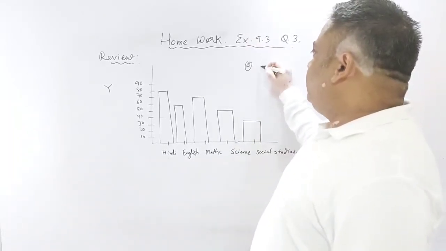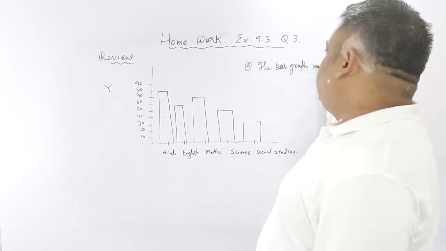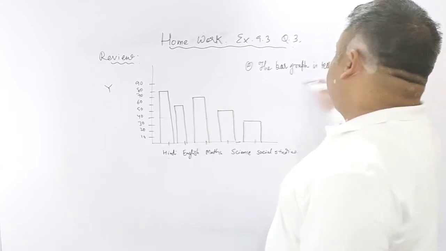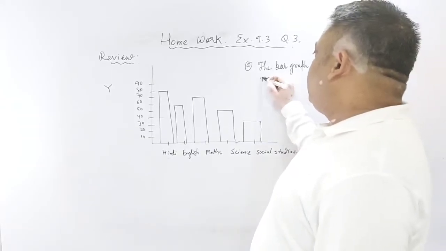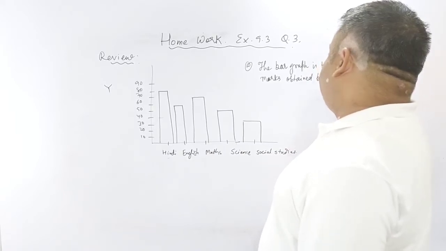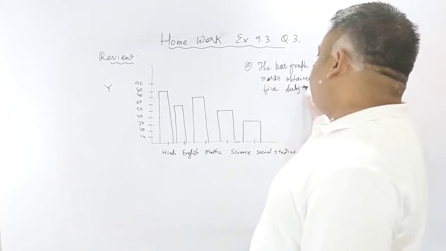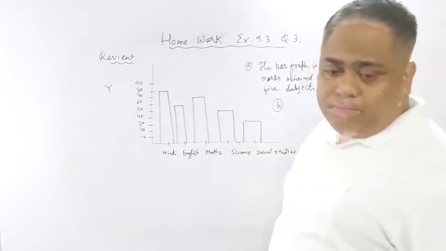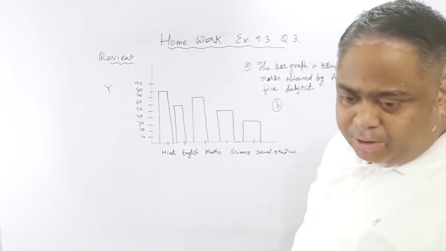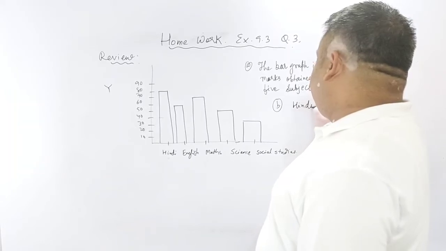So A, the bar graph is telling us about the marks obtained by Aziz in 5 subjects. Question B, name the subject in which Aziz scored maximum marks. So Aziz scored maximum marks in Hindi, it is clearly seen. So here the answer will be Hindi.